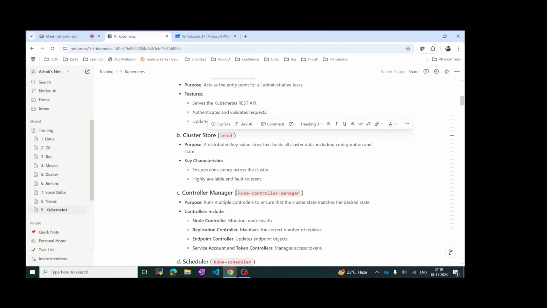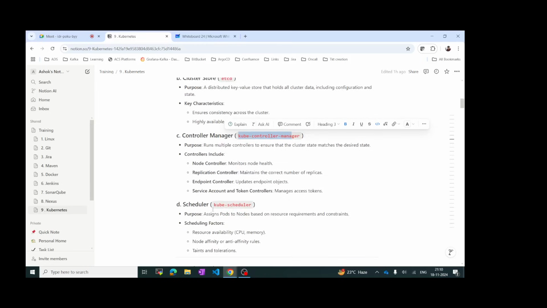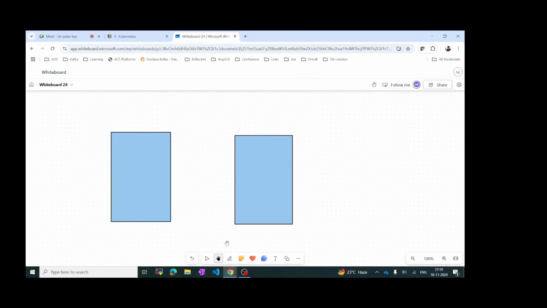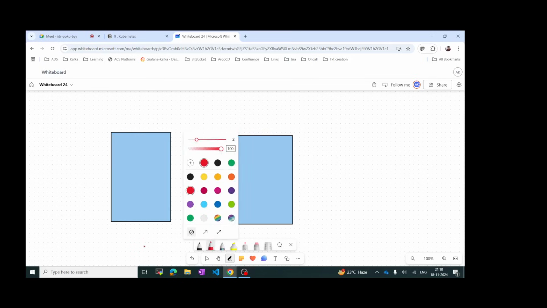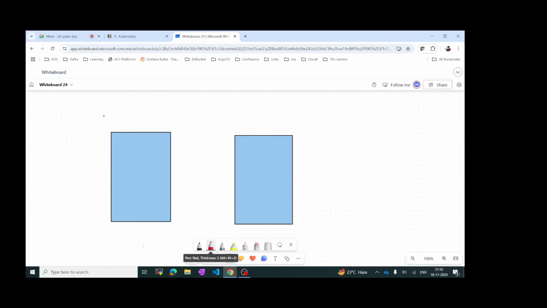Then we have kube controller manager, and then kube-scheduler. This is called control plane, and then this is data plane.